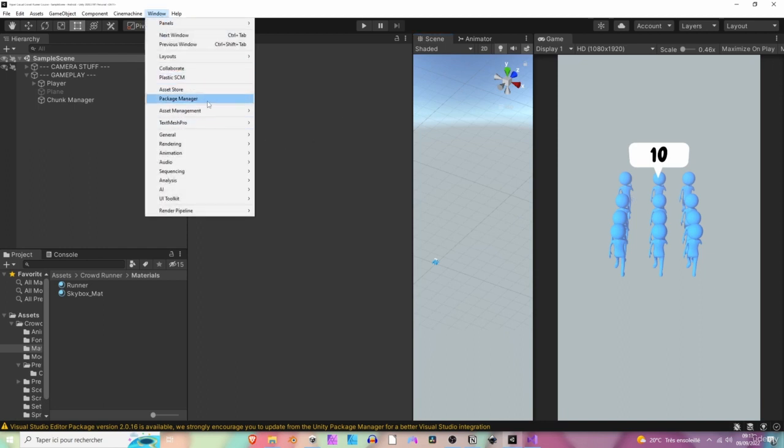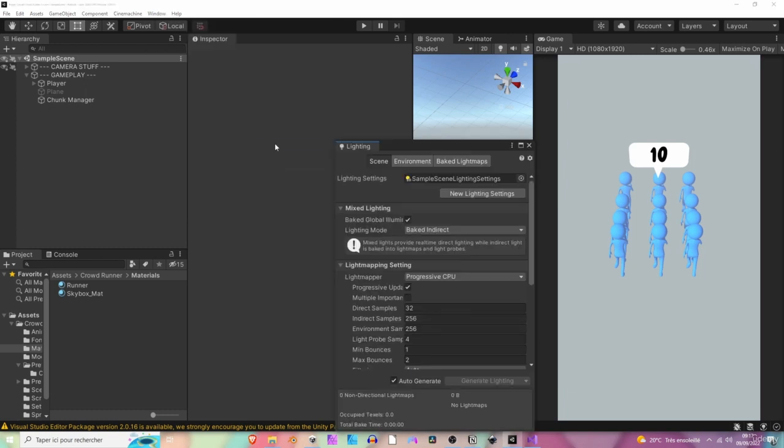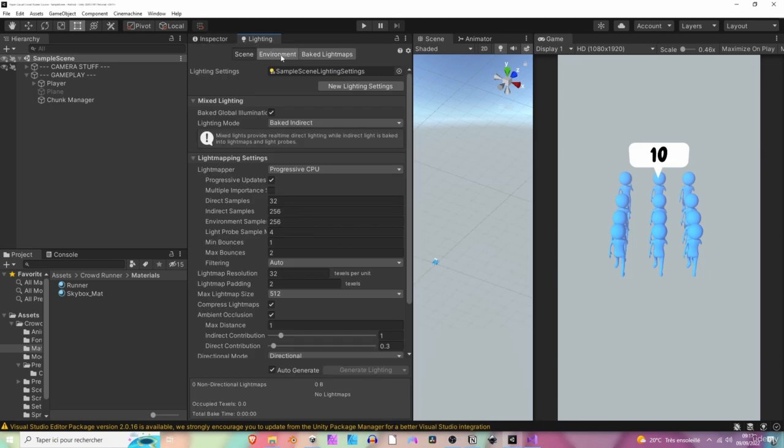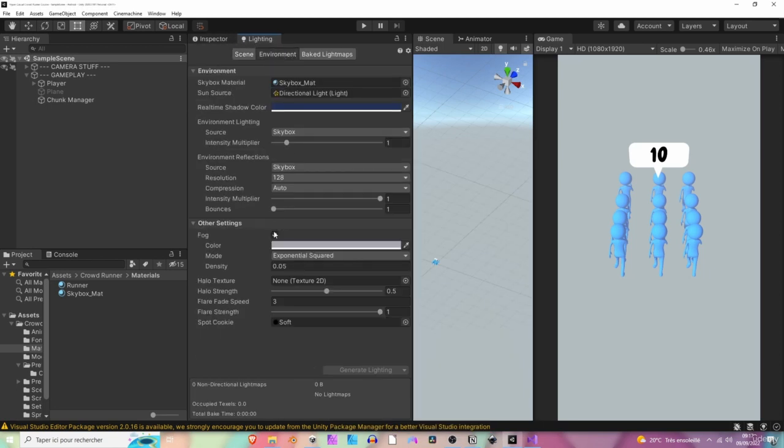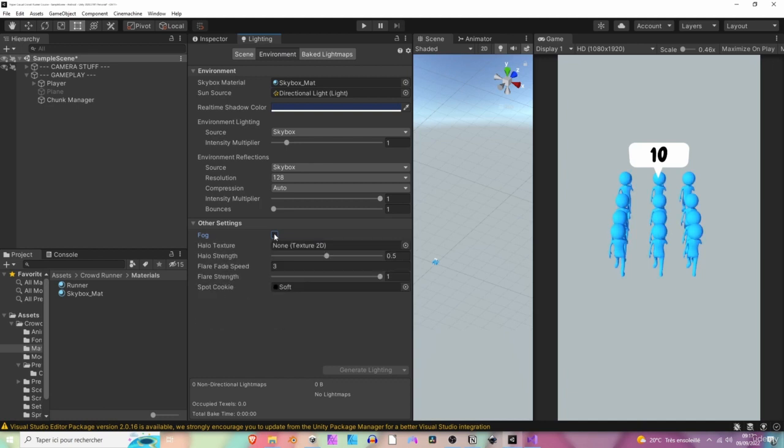And this is the fog. To disable the fog, click on the window tab, select rendering, sorry, lighting. Let's dock this window right next to the inspector. Click the environment tab and disable the fog. Perfect. You can notice the difference when enabling and disabling it. Let's disable it for now.